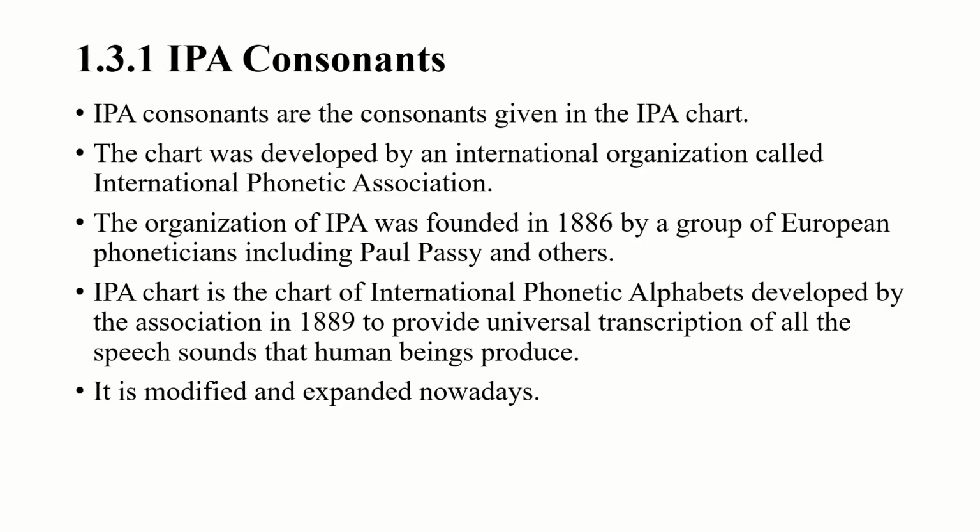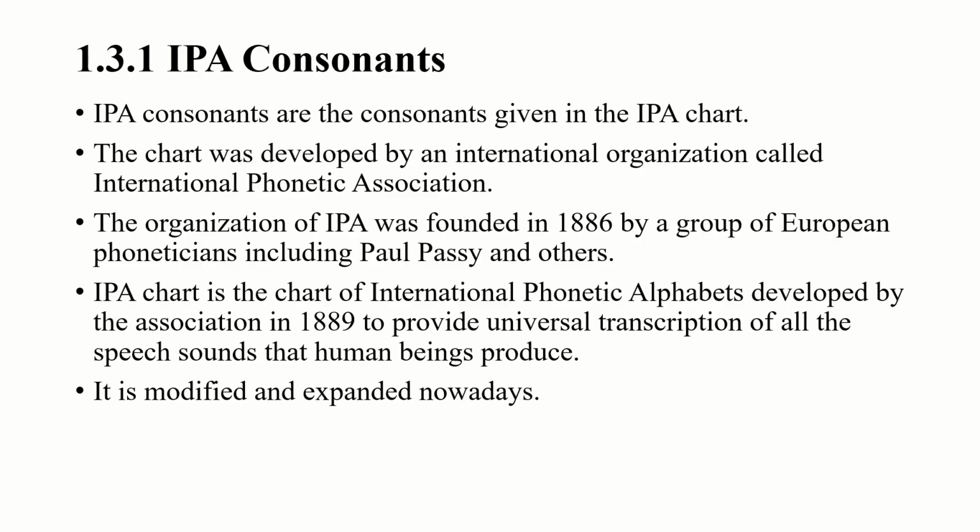The International Phonetic Association was founded in 1886 by a group of European phoneticians, including Paul Passy. This organization, the International Phonetic Association, was developed in 1886, and the International Phonetic Alphabet chart was developed in 1889 by the same association.